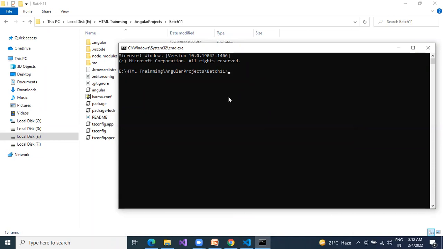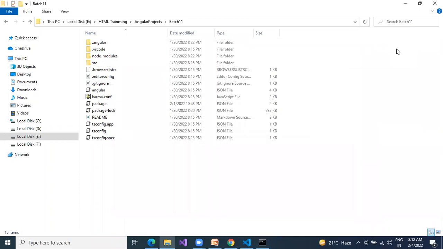So which commands are used? ng serve or npm start. npm start will call ng serve again. Press enter. That's it. Just 2 minutes or 1 minute. Based on your system, it will compile your code.